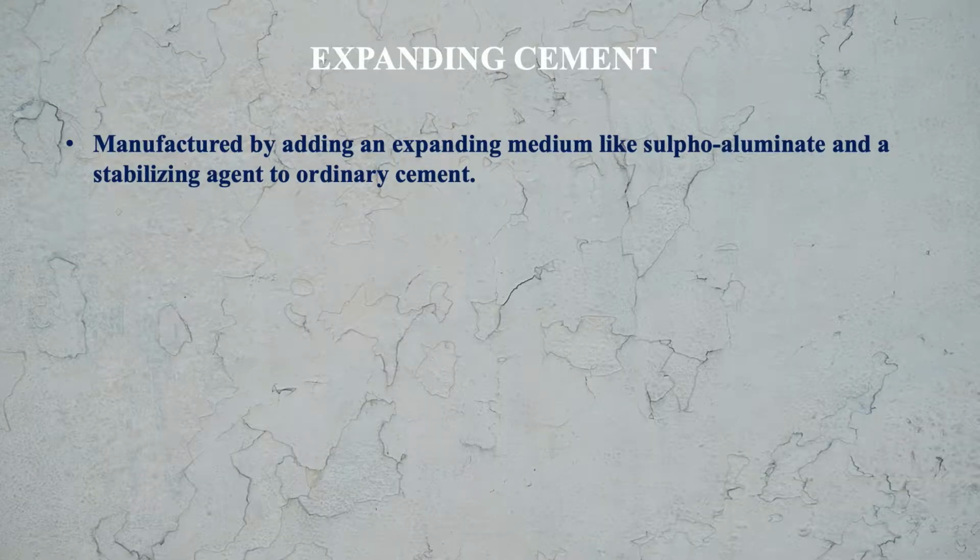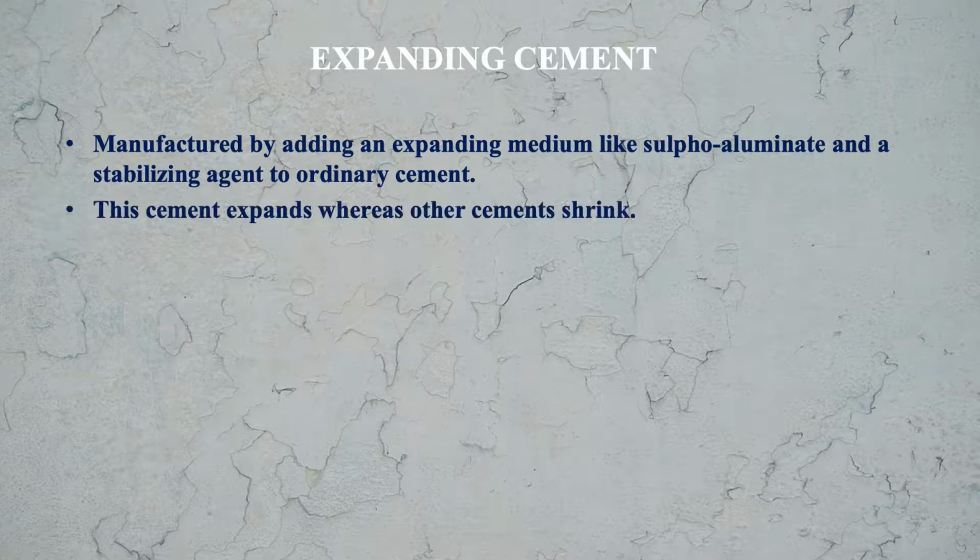Now the next type of cement is expanding cement. Expanding cement is manufactured by adding an expanding medium like sulfoaluminate and a stabilizing agent to the ordinary cement. This cement expands whereas other cements shrink. This is the major drastic change in the property. Thus, this is the cement which expands whereas all other cements shrink.